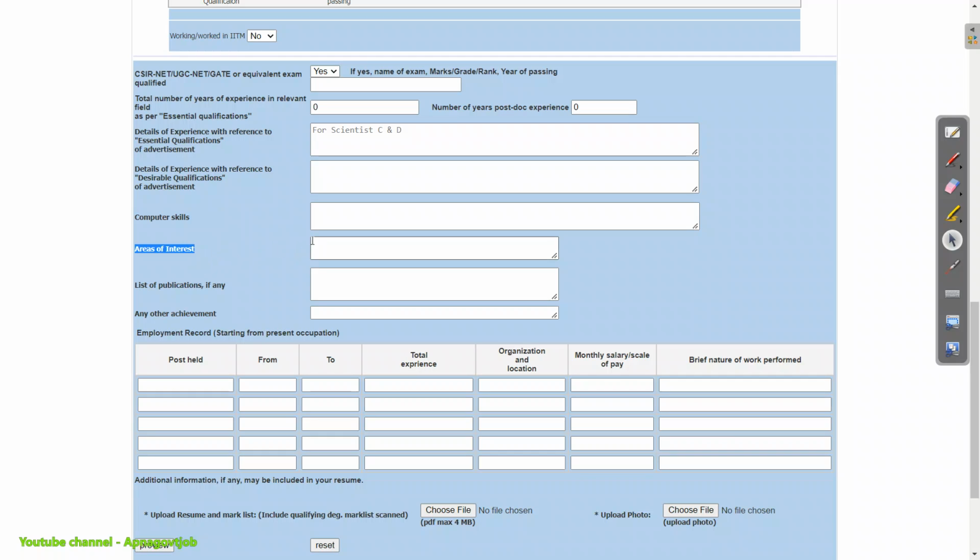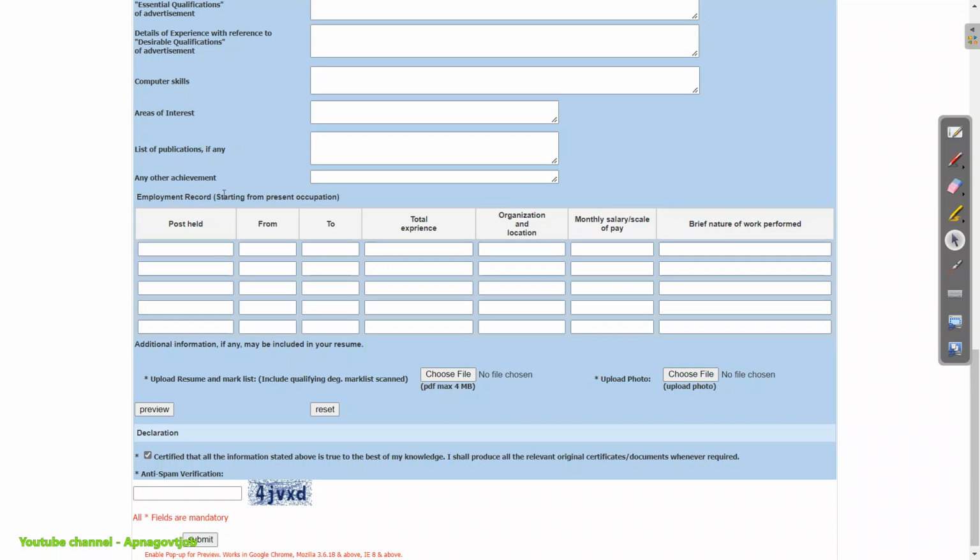Okay, whether it is R&D or whether it is microwave, then your radar, anything you can enter according to you. List of publications, so while doing your BTech project or any project, if you published some papers, then also you can mention that. Okay, whatever you did in your BTech or in PhD or in your MTech, just put here, because this will give you an advantage. Any other achievement also you can put here. Okay, like I got this rank in GATE exam, this rank in UGC NET, just small achievements also you can put here.